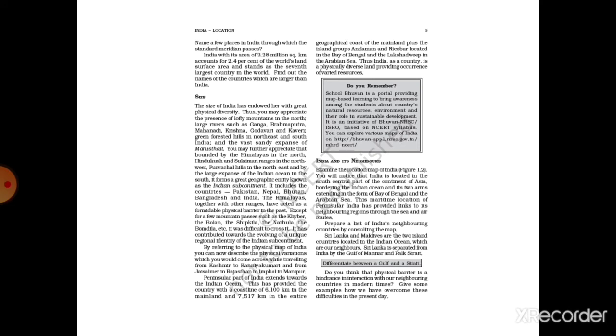Now in terms of size, India has a very large geographical area. We have 3.28 million square kilometer area, which accounts for 2.4% of the world's land surface and stands as the seventh largest country of the world. In terms of physical diversity, we have the great Himalayas in the north and different large rivers like Ganga, Brahmaputra, Mahanadi, Godavari and Kaveri. We also have approximately 22% forested area in our country.